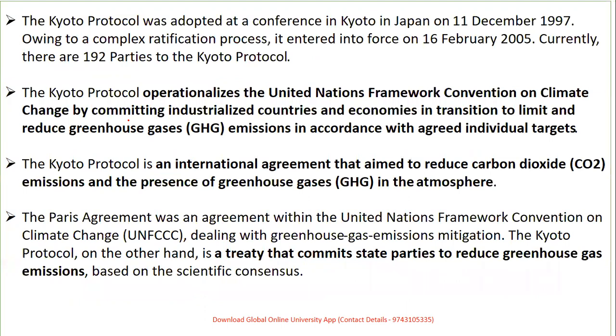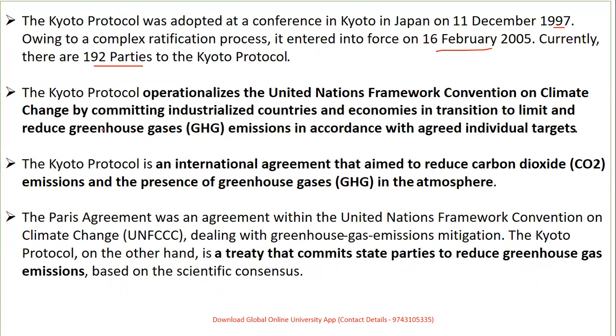Going to the next, the Kyoto Protocol was adopted in Japan on December 11th, 1997. In the Kyoto Protocol, one of the keywords is emission, greenhouse gases. These are the related keywords which you can find in examination. It came into force on 16th of February 2005, after a complex ratification process. Currently, there are 102 parties to this protocol.